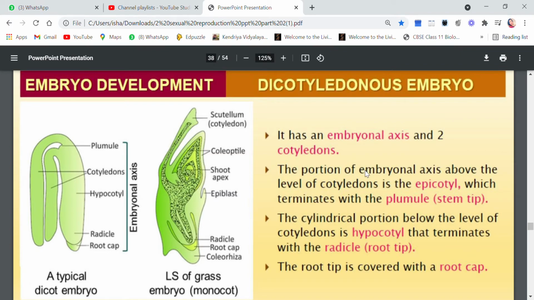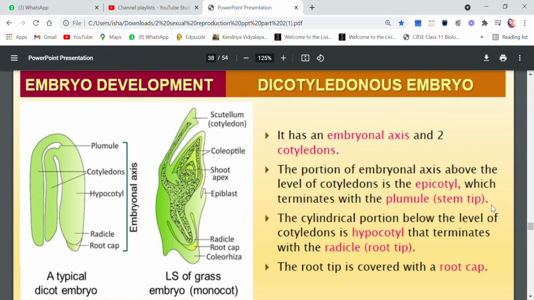Now the portion of embryonal axis above the level of cotyledon, that is, this portion, is the epicotyl, right, which will terminate. This epicotyl will end up with plumule, which is also called stem tip.